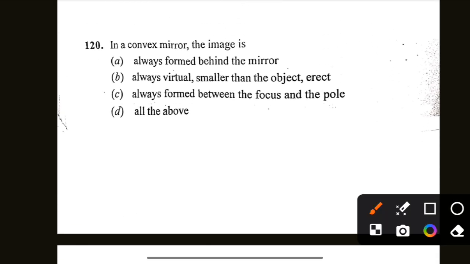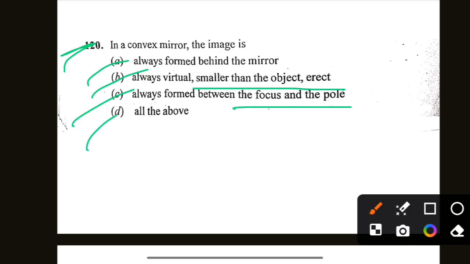In a convex mirror, the image is always formed behind the mirror, always virtual, smaller than the object, erect, always formed between the focus and the pole, all the above. Option D is correct, all of the above. A convex mirror सब फॉर्म करता है.